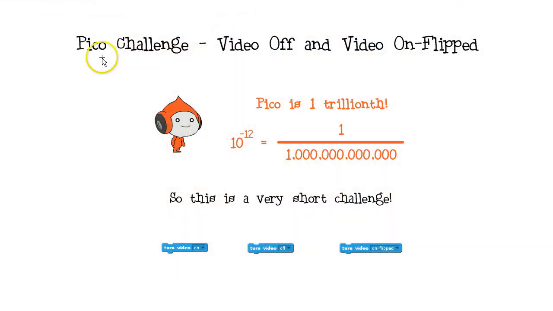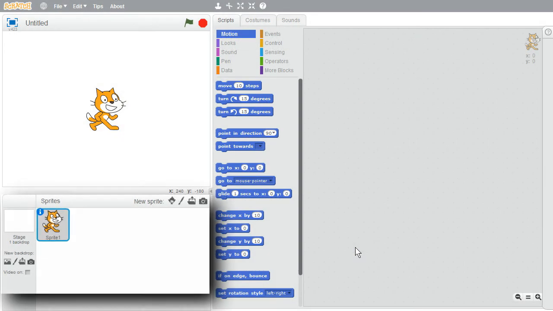This is a pico challenge, and this is pico. A pico is 1/1,000,000,000,000. That's 10 to the minus 12. 12 zeros. A pico is a very small number, so this is a very short challenge. I've already showed using video input interacting with a sprite started with video on. It's good to remember to turn off video when your program is finished running. And I want to show what onFlipped is. I'll go to Scratch now.